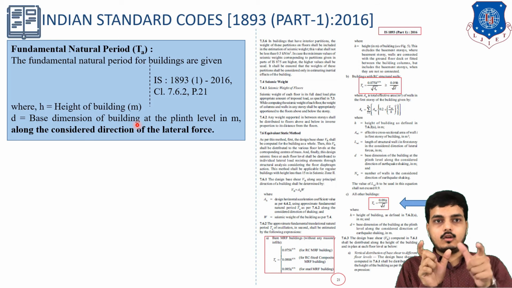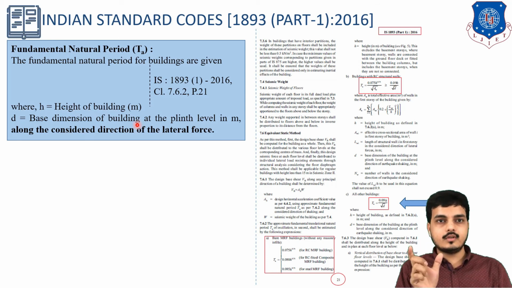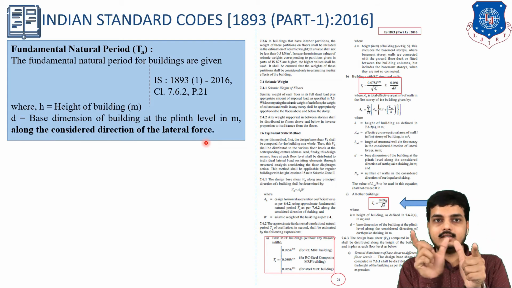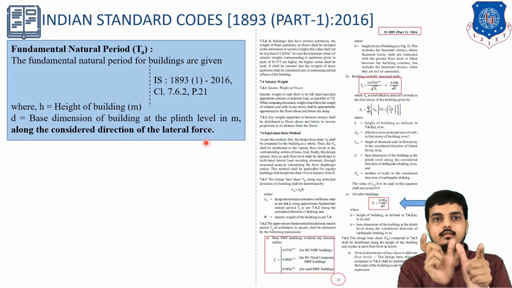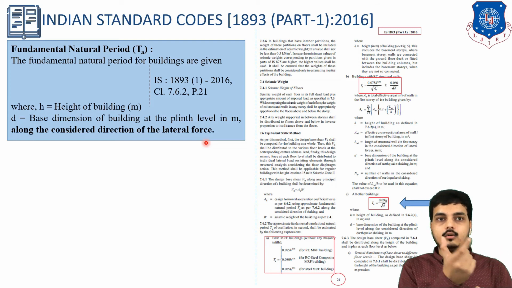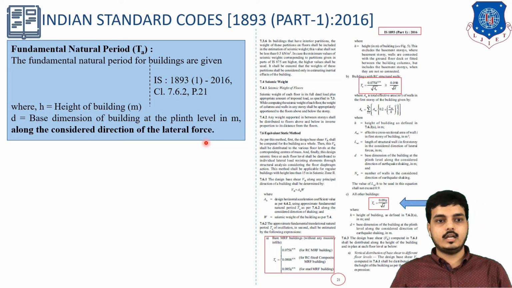If a building is 30 meters cross 20 meters, which dimension is to be considered? It is written: along the considered direction of the lateral force. So if the earthquake is coming on the side of 30 meters, then you have to consider D as 30 meters. If this is 20 meters and the earthquake is coming from this direction, then it is 20 meters, and we have to consider D as 20 meters. So along the direction of the earthquake, we need to consider the value of D.